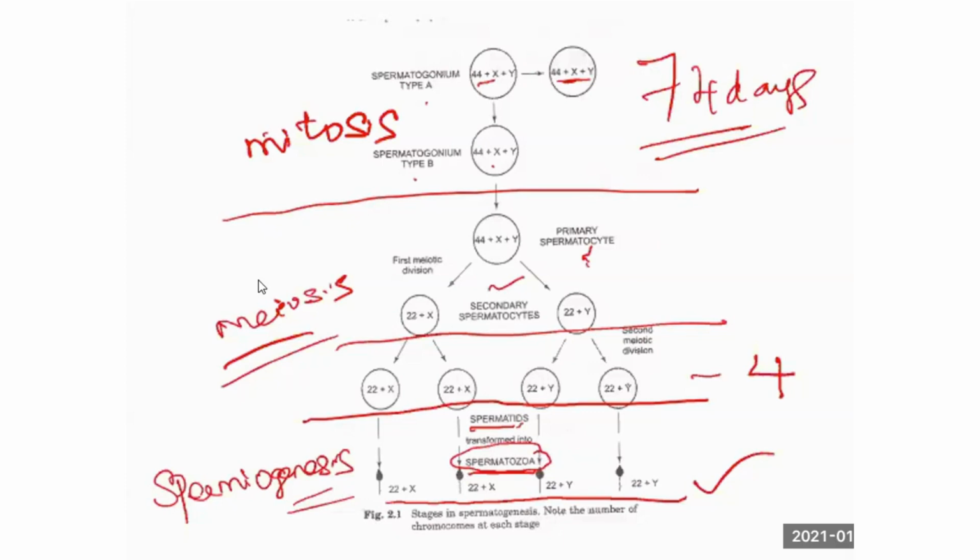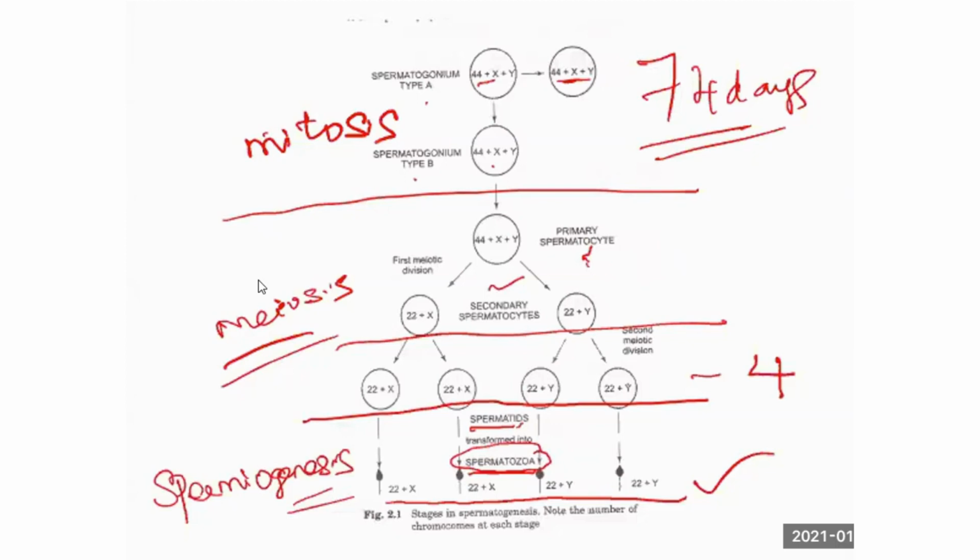Capacitation of the sperm takes place only after it has been ejaculated into the female genital tract. Otherwise, it cannot fertilize an ovum. If you take a sperm and do some procedure for IVF, you are aware of IVF, right? In vitro fertilization. We take the sperm from the male donor, am I right?